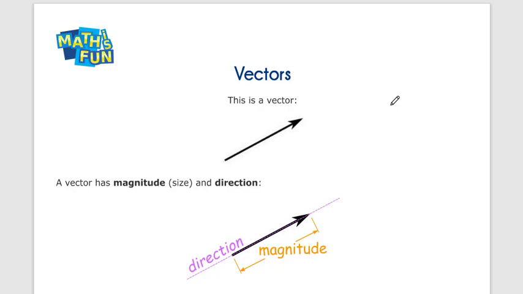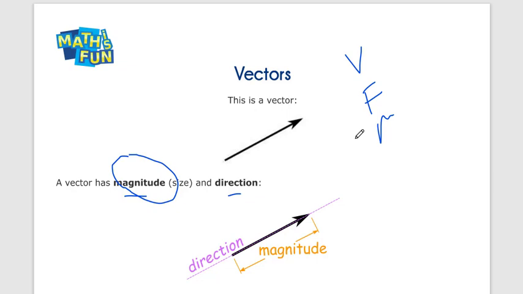First of all, we started this semester with the vector chapter. What is a vector and what is a scalar? A vector has magnitude and direction. A scalar has only magnitude, size. Real life examples we see in vectors are velocity, force, momentum. These are real life examples we see in day-to-day life.